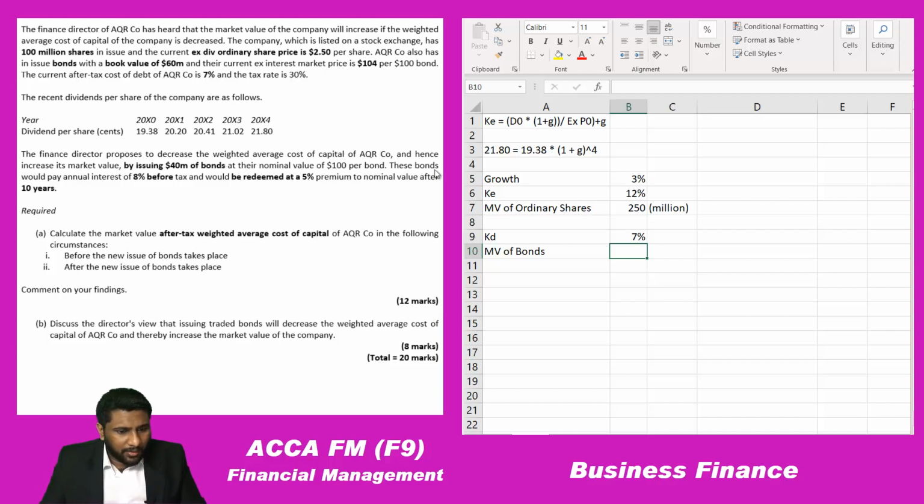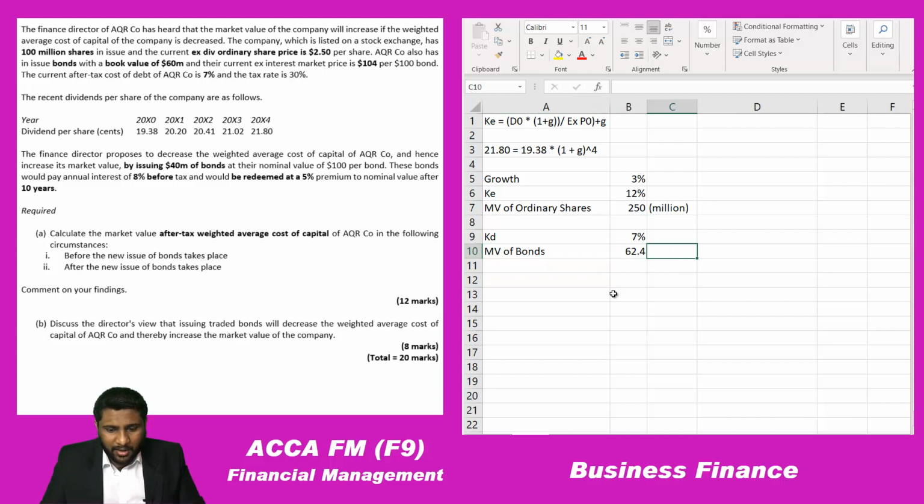So the market value of the bonds, how much? One bond is 104. There are 60 million book value bonds. If you divide that 60 million by 100, you will get 600,000 bonds in the market, and each bond is trading at a value of 104.